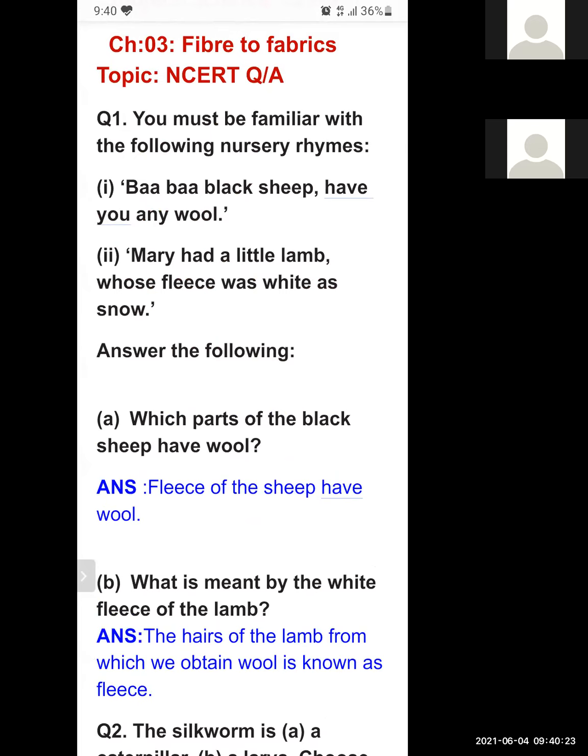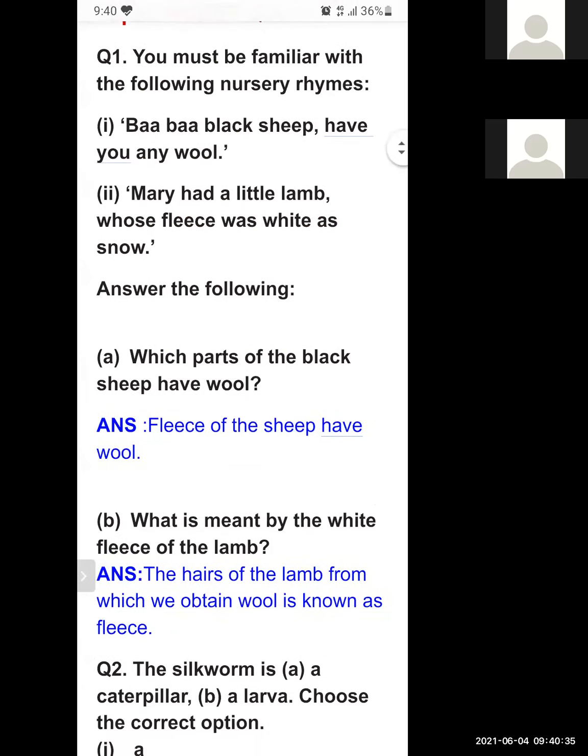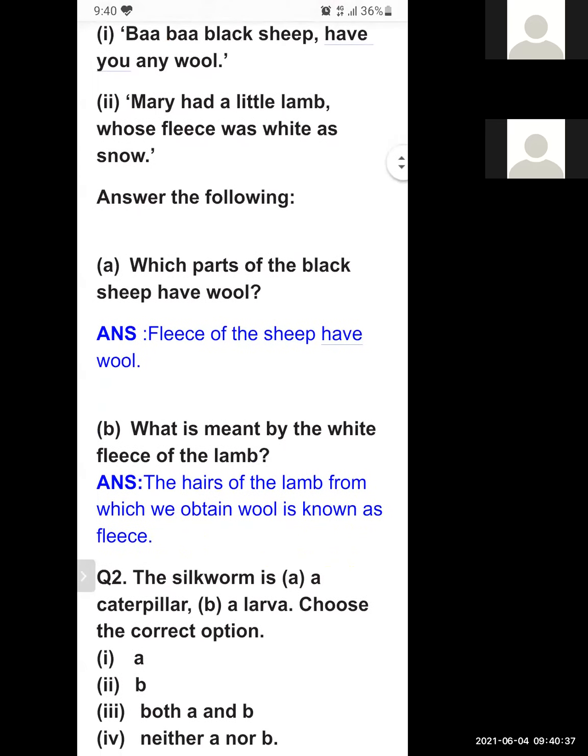So the fleece of sheep has wool. Fleece means the hairy part. The hair of the black sheep has wool, and that is known as fleece. Second question, what is meant by white fleece of the lamb? White fleece, the hair of the lamb from which we obtain wool, is known as fleece.